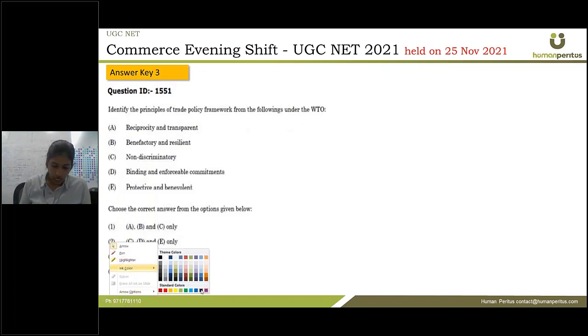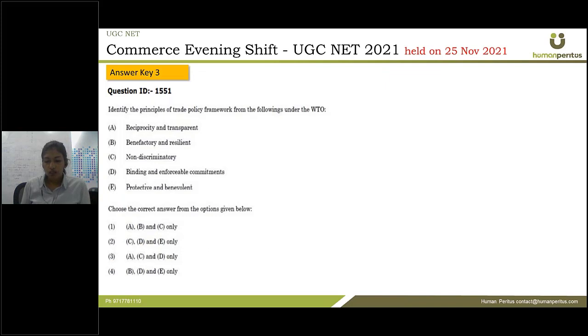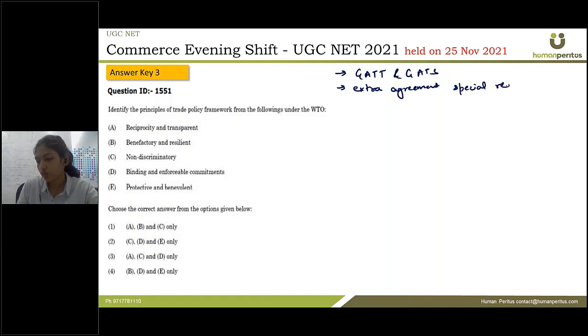Next is: identify the principles of trade policy framework from the following under the WTO. The WTO trade policy framework includes principles of GATT and GATS agreements, so it includes the principles of trade in goods and services agreements. Then it includes an extra agreement, which contains special requirements for specific sectors. That is another trade policy of WTO.